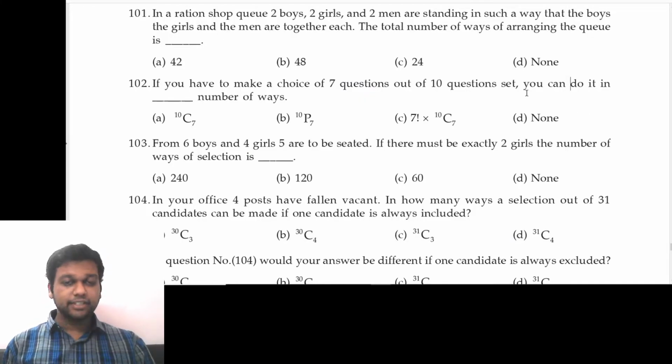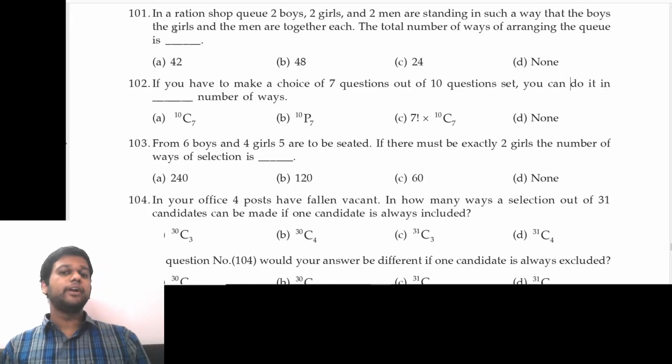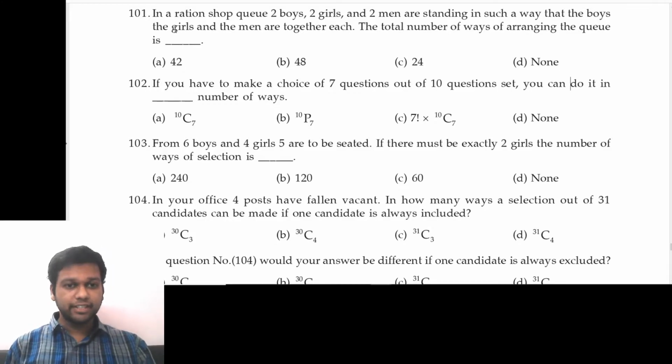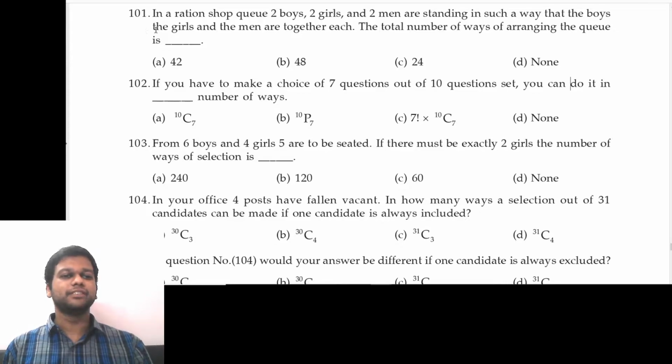Okay, so let's start with questions 101 to 125. Actually, 127 of the additional question bank on permutations and combinations. Okay, so 101, let's start immediately.